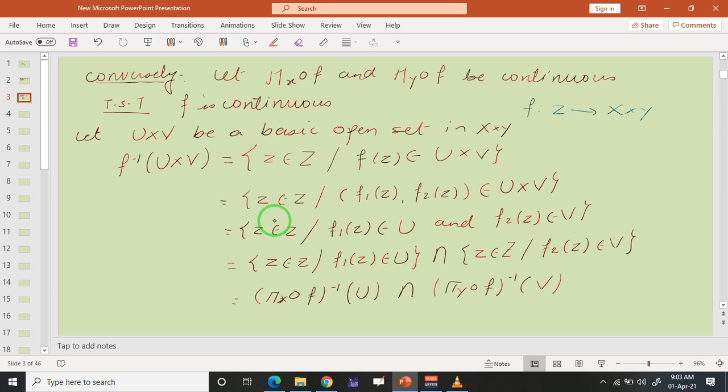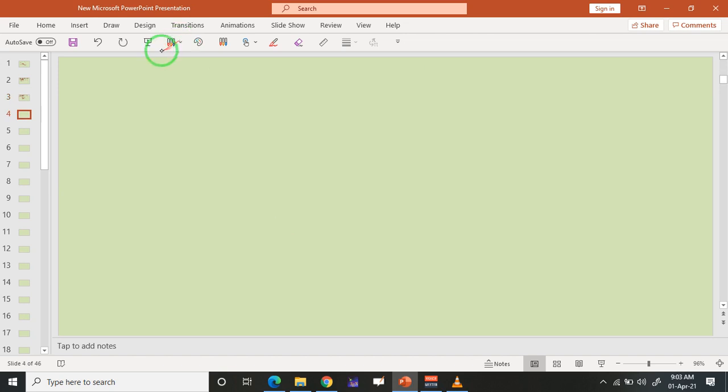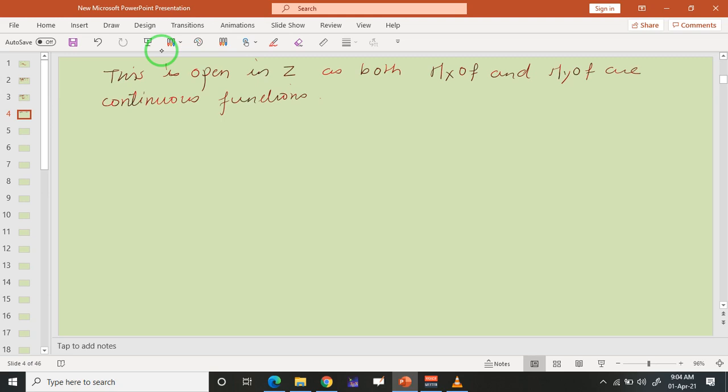And we say that this is open in Z, as both phi x composite f and phi y composite f are continuous functions.